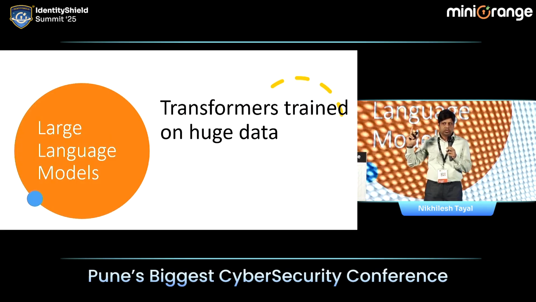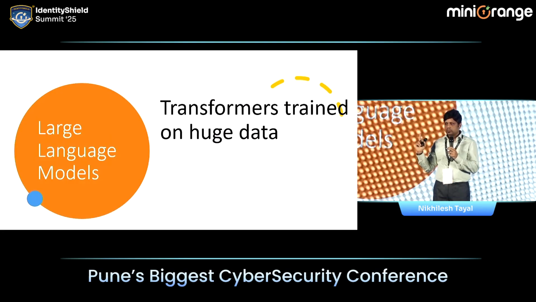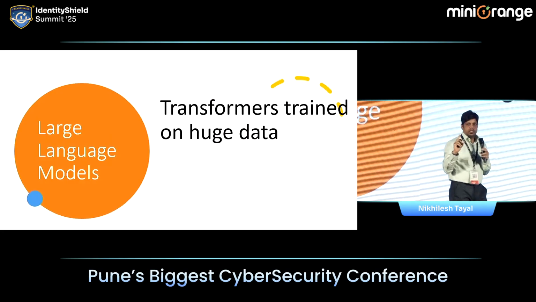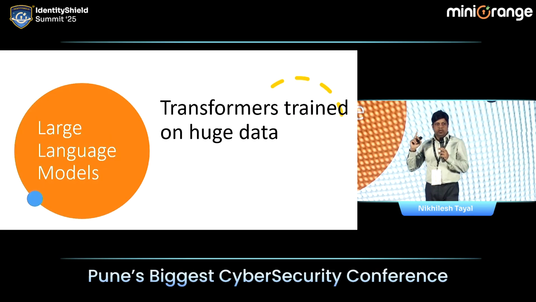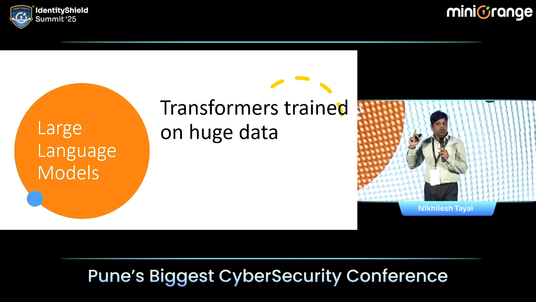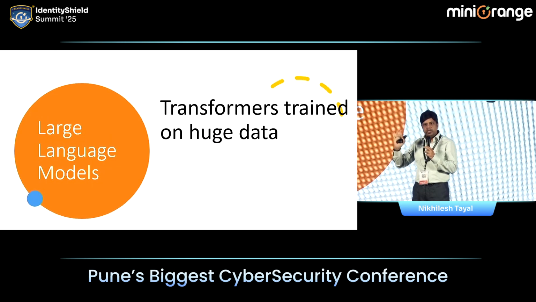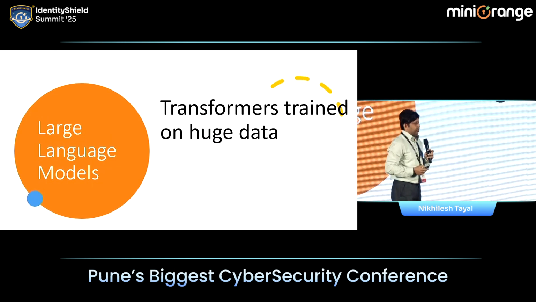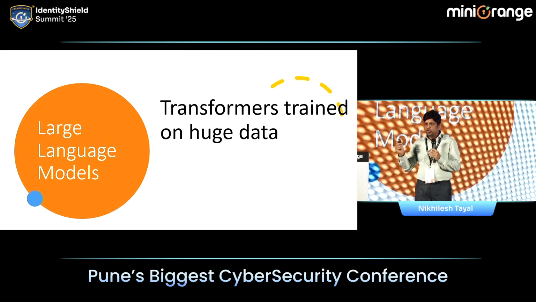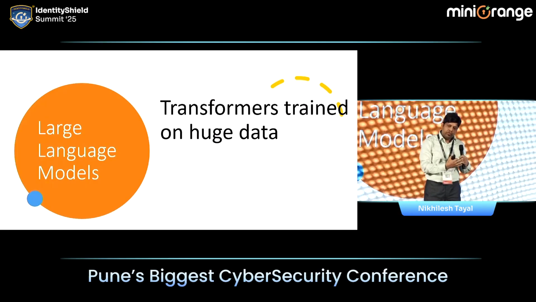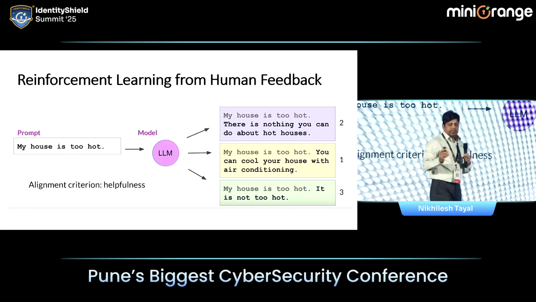How huge? Anyone knows on how much data ChatGPT was trained on? Any guess? It's 300 billion tokens, as in 225 billion words. Can you imagine the amount of words? The whole of the internet, Wikipedia, GitHub. So first, transformers were trained on huge data, so they acquired world knowledge. So now they know physics, they know poetry, they know philosophy, they know everything, right? Not everything, but they know most of the things.